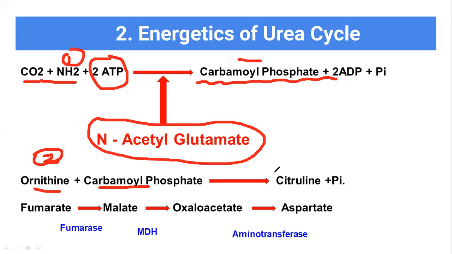As a result, we are getting a substance called citrulline. During this process, one inorganic phosphate is liberated. So in the third step, what is happening? The fumarate is converted into malate, and malate will be further converted into oxaloacetate, and it is producing the aspartate.